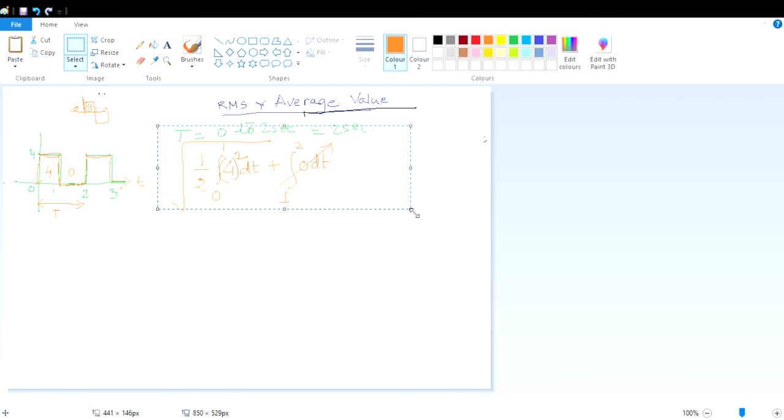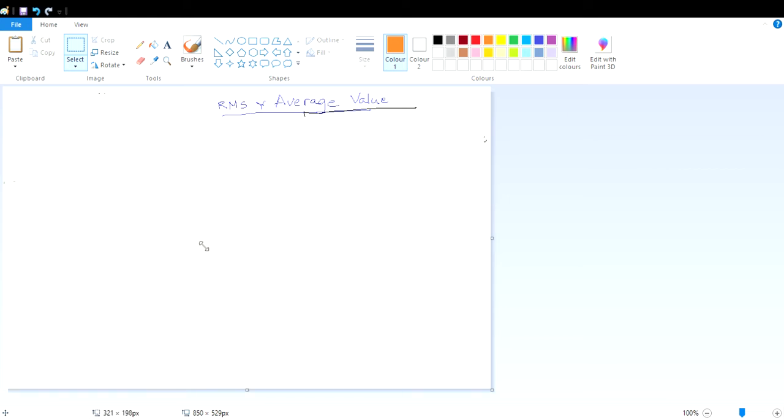Now, if I change this waveform a bit, suppose I am changing this wave shape. I have to draw it again. Initially it has magnitude 4 up to value 1.